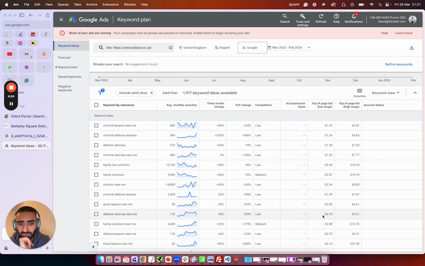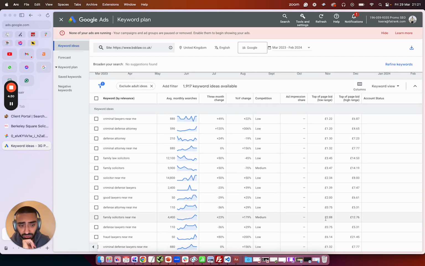So that might be a little bit easier to rank for, as opposed to, for example, family solicitors near me. The top of range bid for that's £12.76, and the bottom of the range is £2.88. Now basically, just so you guys understand, if you were going to run PPC, that's the average of how much you would need to pay per click. Now it's a good guidance on how difficult it is to rank. It can be a little bit off, but it's probably about 80% accurate.